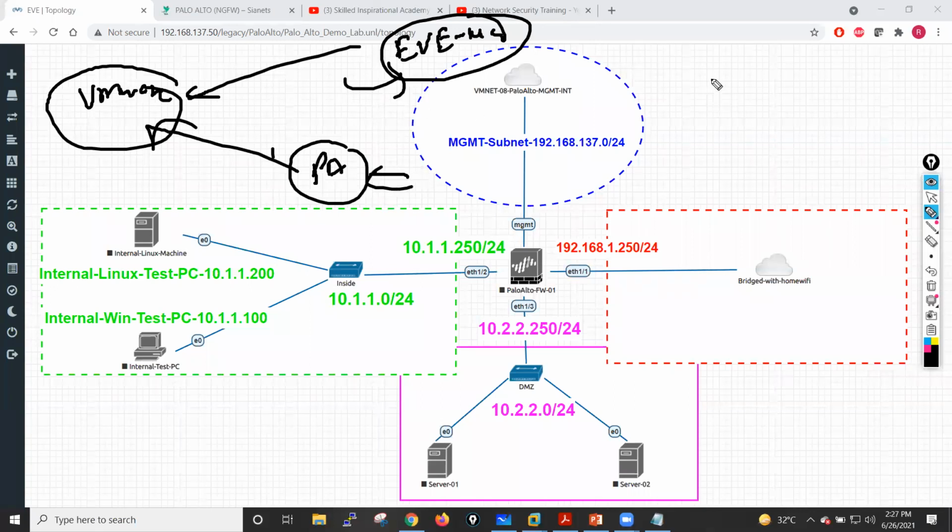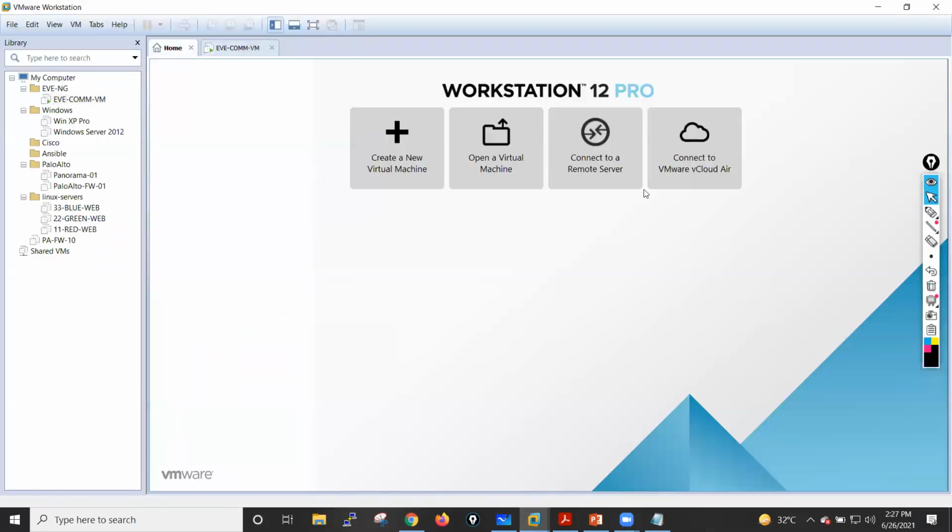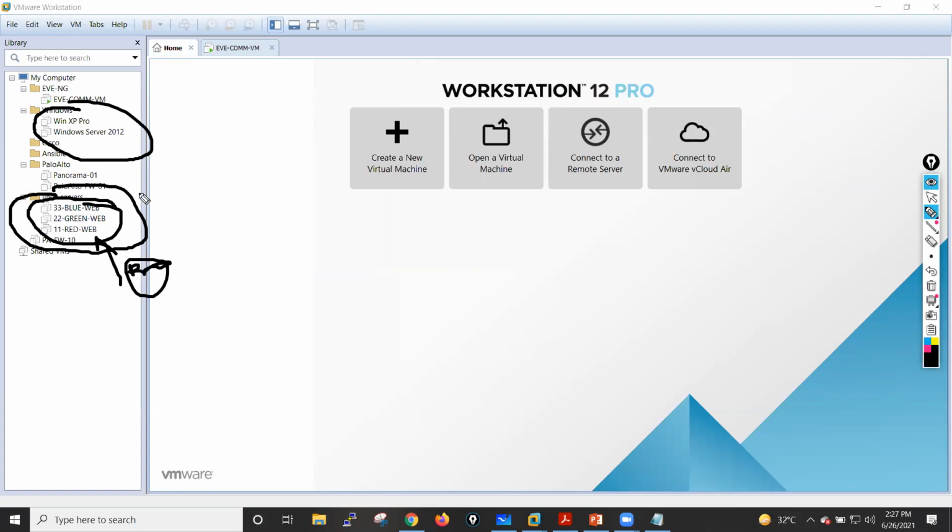Whatever Linux machine, because I do have a Linux machine as well. So let me just show you. Like this, if you see, I have a few Palo Alto machines, a few Windows XP machines, Windows servers, and a few Linux servers. These servers I will put into your DMZ zone. I will share all these servers, guys. You will get all the installation files. You only need to install the Windows XP machine. That Palo Alto installation I will show you in your class, and also the EVE-NG installation. We will also help you with your lab setup. If you have any issues with lab setup, we will take multiple sessions as well, even for a single student. Okay.